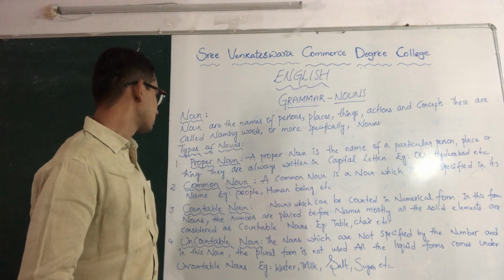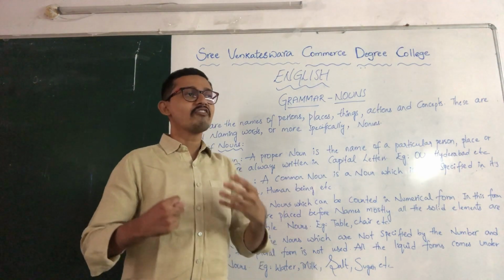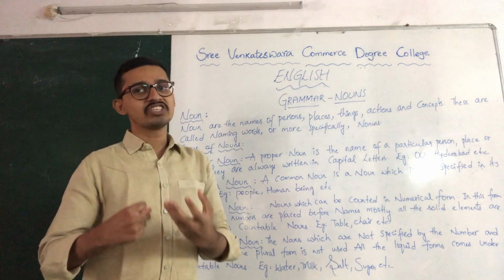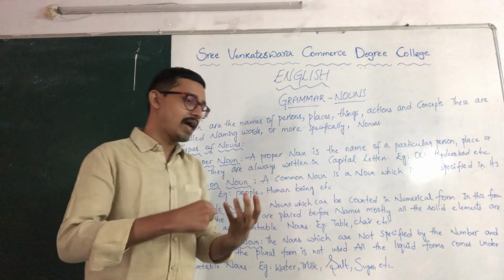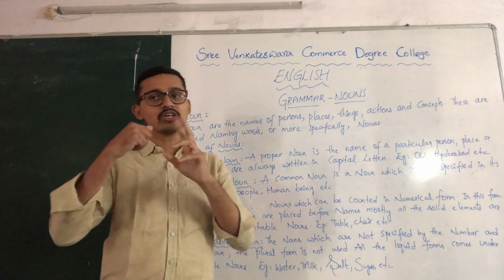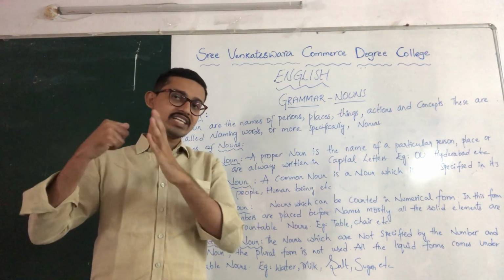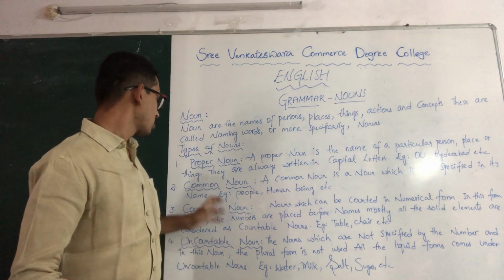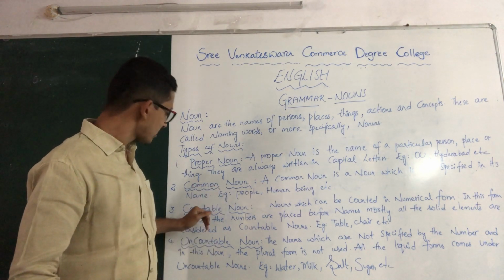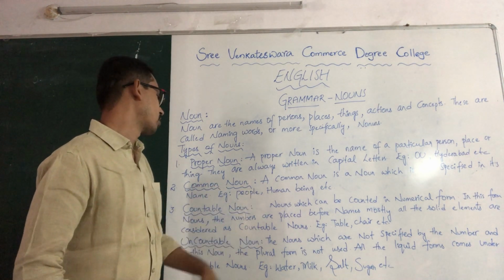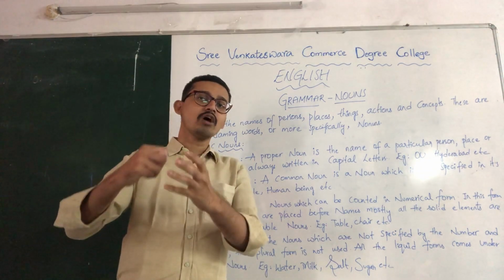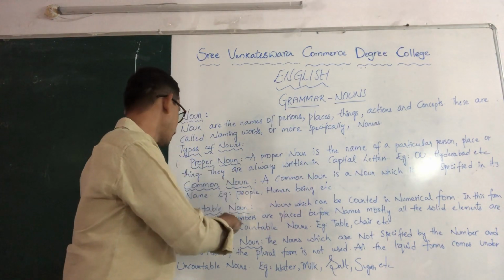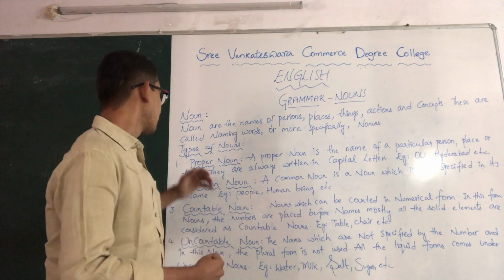Types of nouns. Generally, there are different types of nouns which are classified in different forms. In our first semester, they have given 4 types of nouns, classified in 2 sets. See, they are proper nouns, common nouns, and countable nouns and uncountable nouns. Proper nouns and common nouns come under one particular set, whereas countable nouns and uncountable nouns come under a second set of nouns.